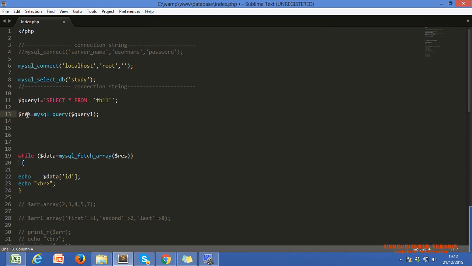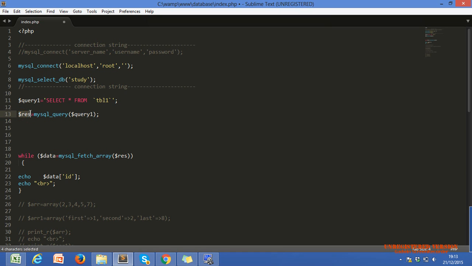We will see the error message and all those things in our programs, but not now. Just keep in mind that it will return either a resource type variable or an error, meaning either true or false. Okay. So this particular $res is user defined.